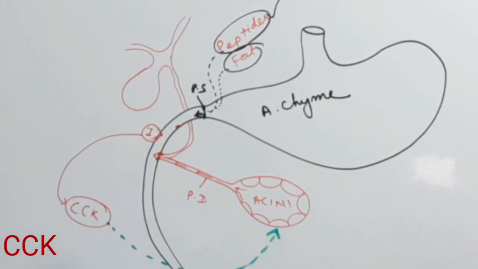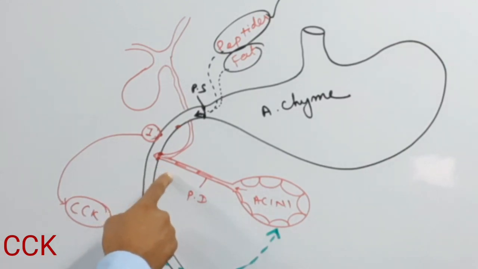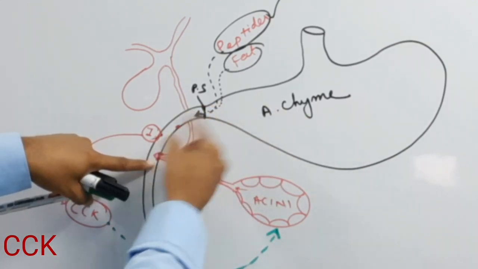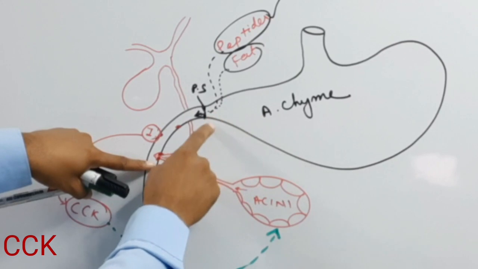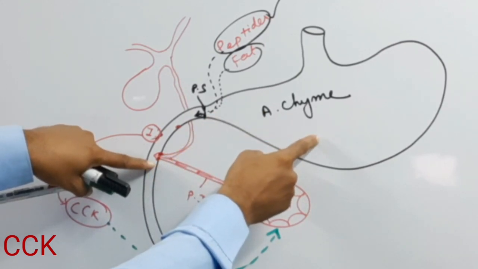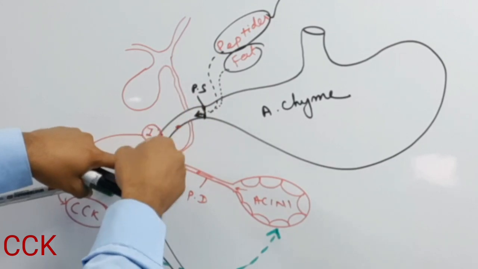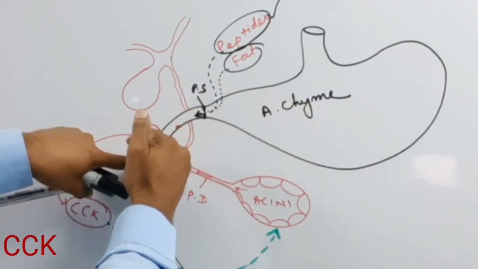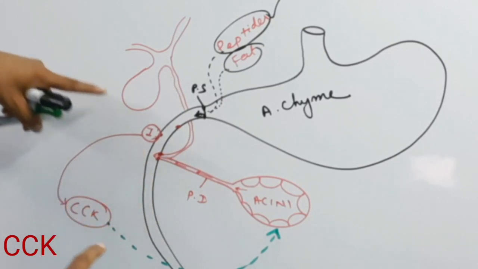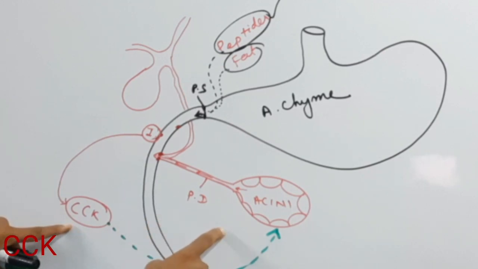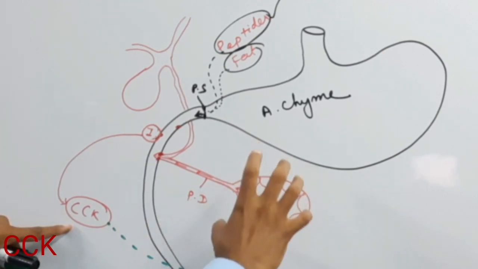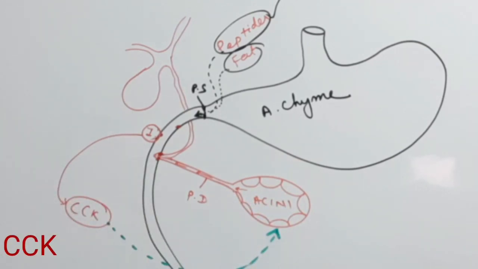Here, pancreatic secretion neutralizes the acidic chyme. Otherwise, the acidic chyme, with the corrosive nature of the HCl from the stomach, may damage the duodenal wall. That's why when the acidic chyme enters the duodenum, cholecystokinin starts to be secreted, and it works on the pancreatic gland. The pancreatic gland starts to secrete more and more pancreatic juice into the duodenum.